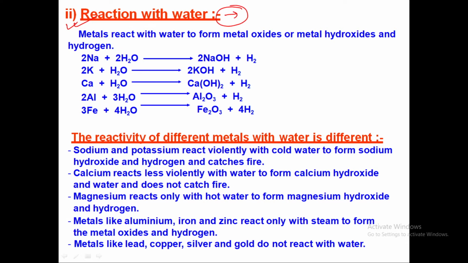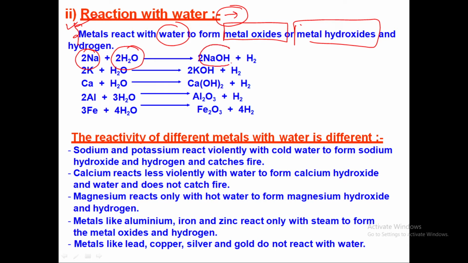Whenever you put the metal in water, the metal may form metal oxide, or the metal can form metal hydroxide as well, depending upon the metal. When you put a metal like sodium in the presence of water, it makes sodium hydroxide.